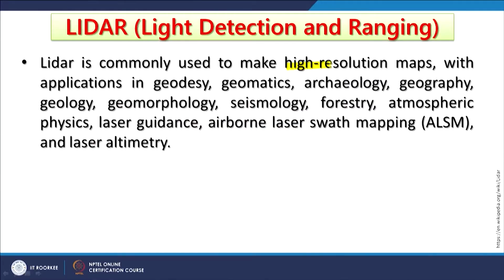Now LiDAR is commonly used to make high resolution maps, because it can provide you millimeter resolution data, and that is why it can create high resolution images and high resolution maps, which have application in geodesy.